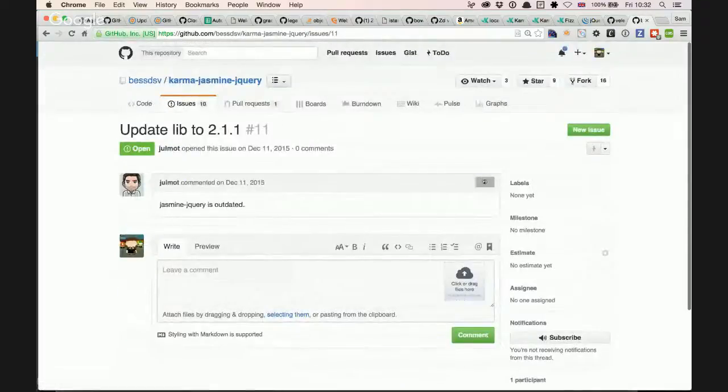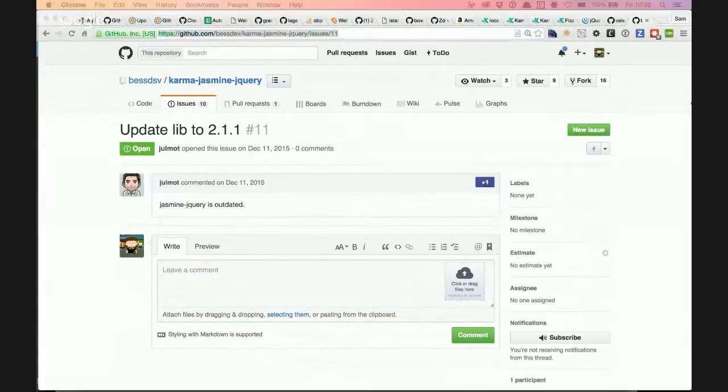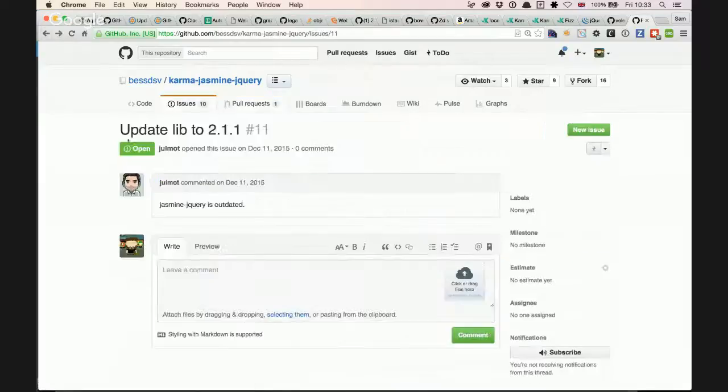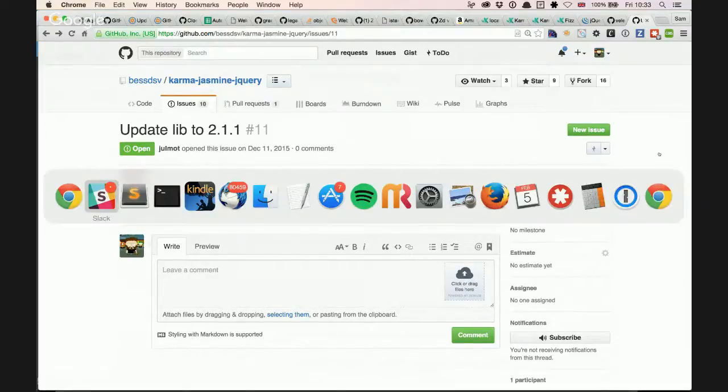There, so we can +1 that, and you could get in there and make a comment and say we need this help, or you can start looking in there and see if there's an open pull request. One could even get in there and actually see if you could do it. Does that make sense? Yeah, it does. Okay.